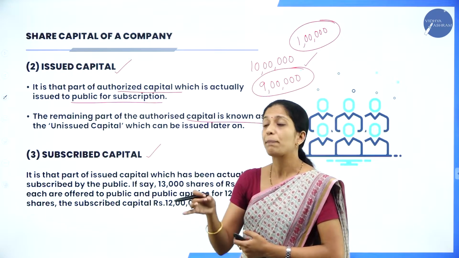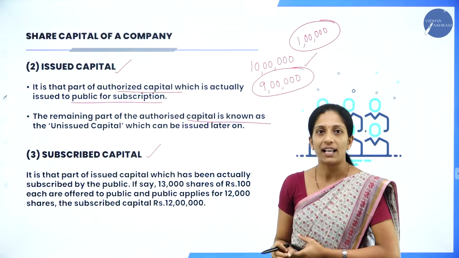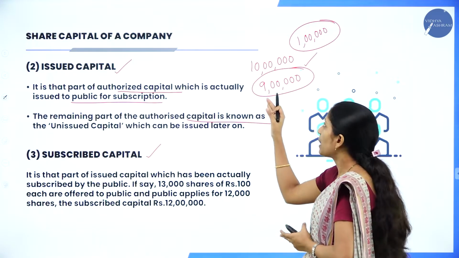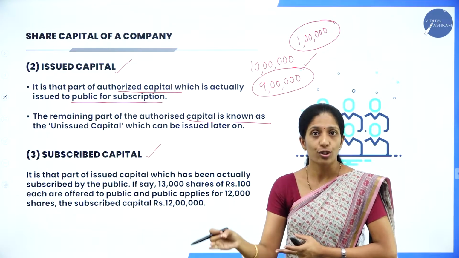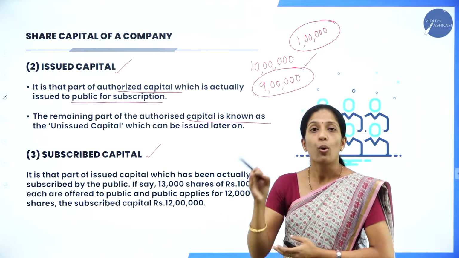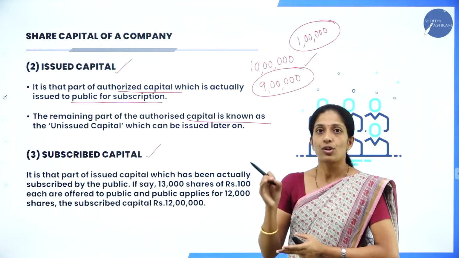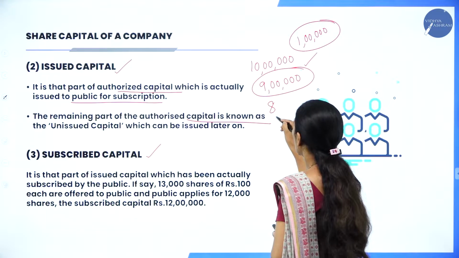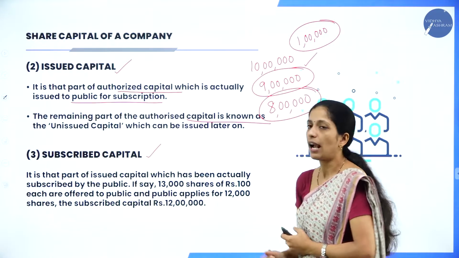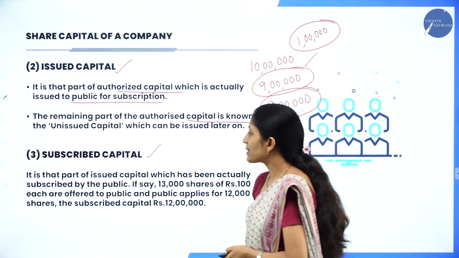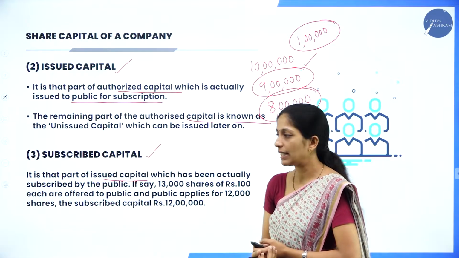Next is subscribed capital. So, it is that part of issued capital which has been actually subscribed by the public. So, suppose the company issues 9 lakh worth shares to the public, it doesn't mean that the whole 9 lakh worth shares has to be subscribed by the public. So, they can subscribe just 8 lakh also. So, this is known as what? Subscribed capital. It is that part of issued capital which has been actually subscribed by the public.